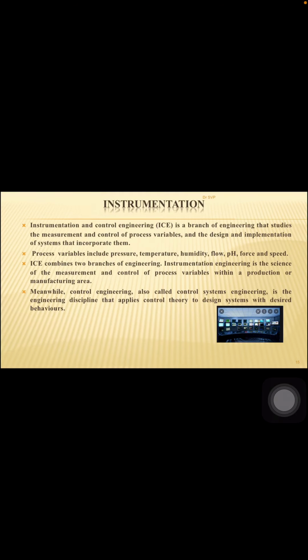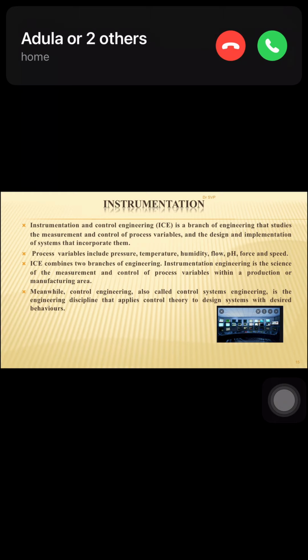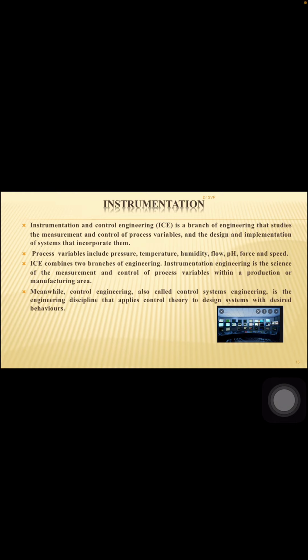Next, instrumentation. So instrumentation is more related to measuring equipment. All of us know that we use different measuring equipments for pressure, temperature, pH value, force, and speed. A pressure gauge is used, a thermometer is used, pH level, humidity level.